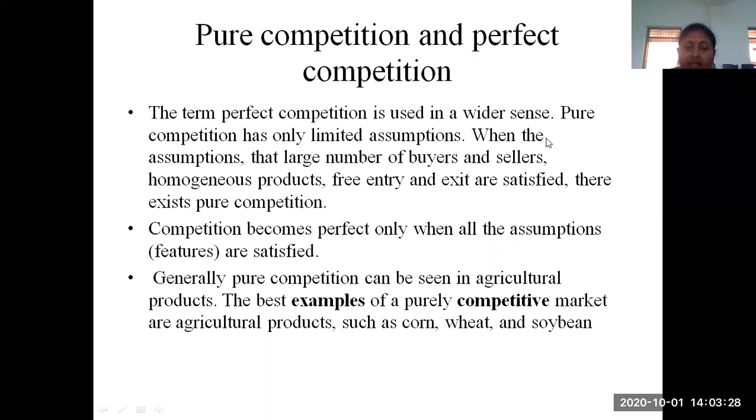Those features are: it should contain a large number of buyers and sellers, it should sell only a homogeneous product, it should have free entry and exit, and they should have thorough knowledge about the technology they are using for their product. So we have discussed many features. If it is a pure competition, it should satisfy only the first three of the features. We have also discussed examples of pure and perfect competition.